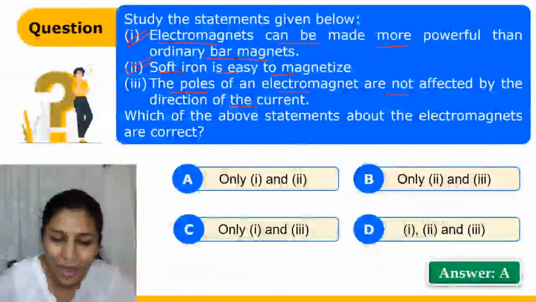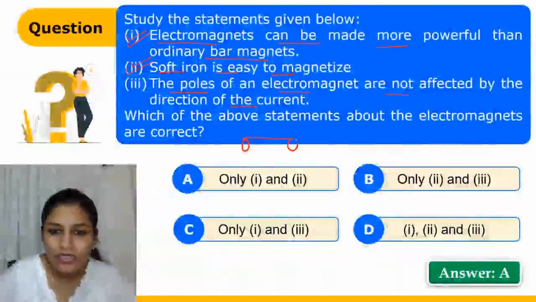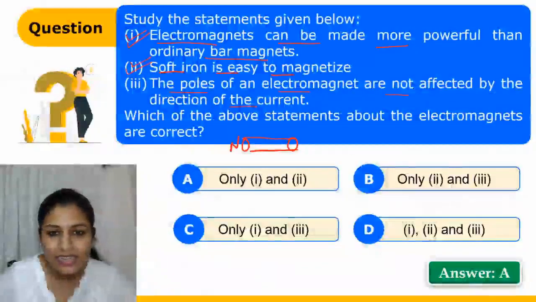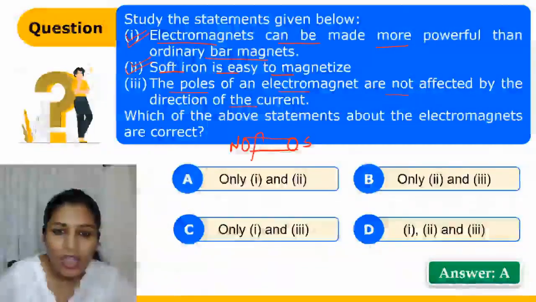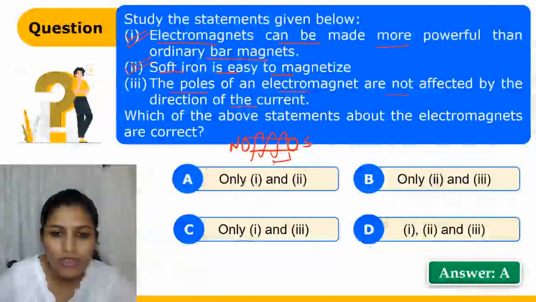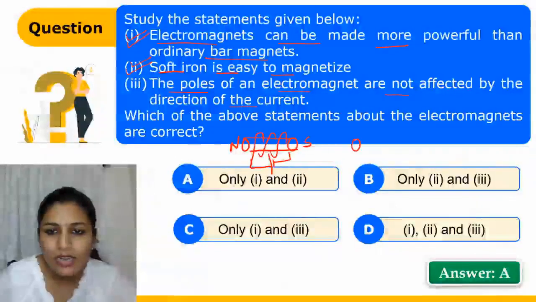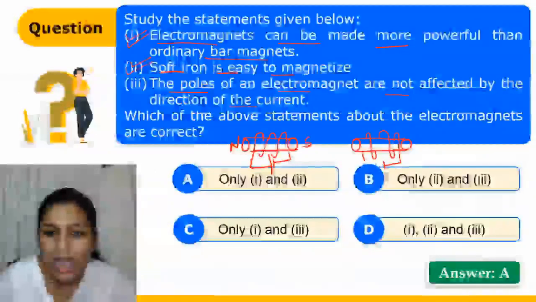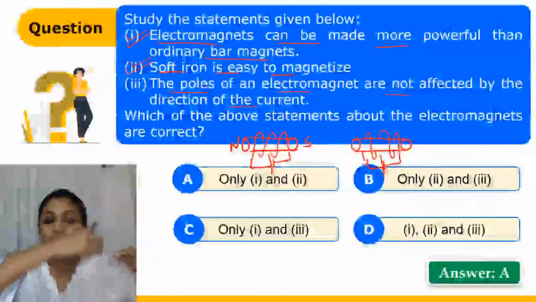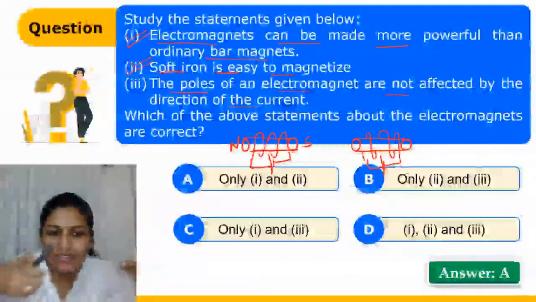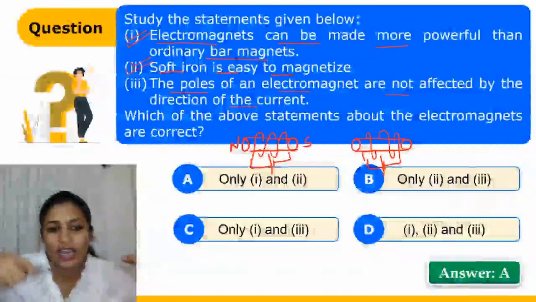No, this is wrong. How? Suppose this is the magnet and this is the north pole, this is the south pole. If you reverse the direction of current, this is a battery. Now if I am making another one, you can see I am reversing the direction of current. How? By changing the winding. First time I have done it like this, the second time I have done the opposite of the earlier case.